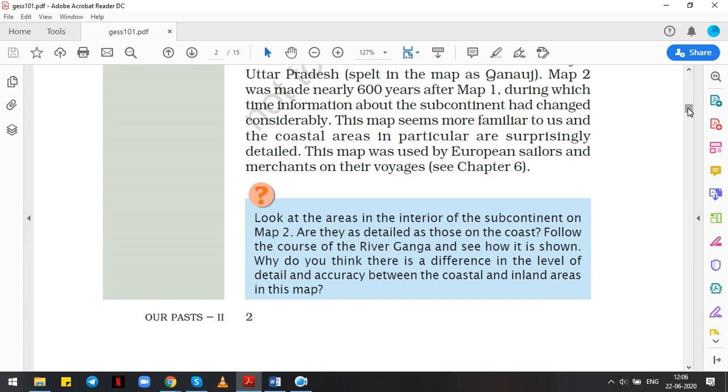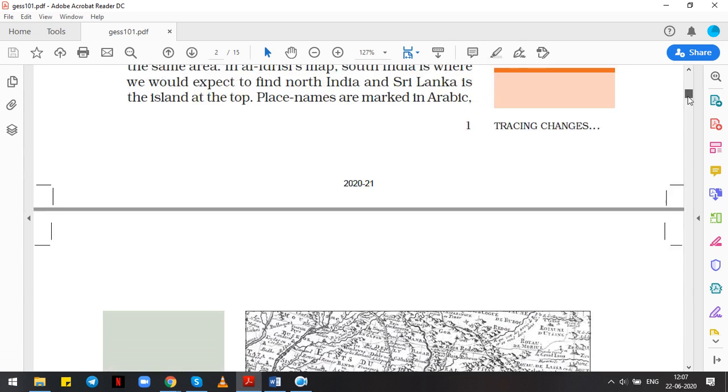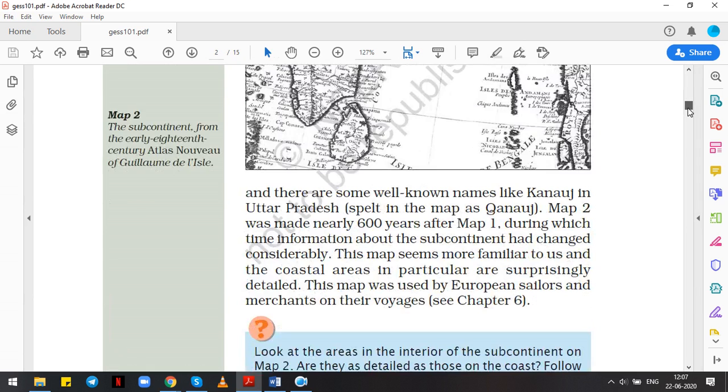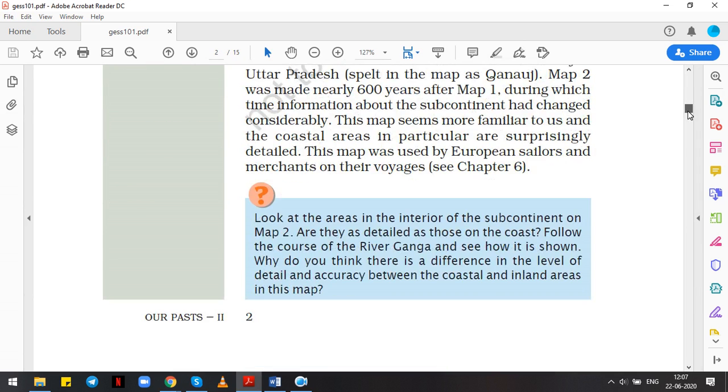Look at the areas in the interior of the subcontinent on map 2. Are they as detailed as those on the coast? If we look at the interior, are they as detailed as the areas on the coast? Follow the course of river Ganga and see how it is shown. Why do you think there is a difference in the levels of detail and accuracy between coastal and inland areas in this map?